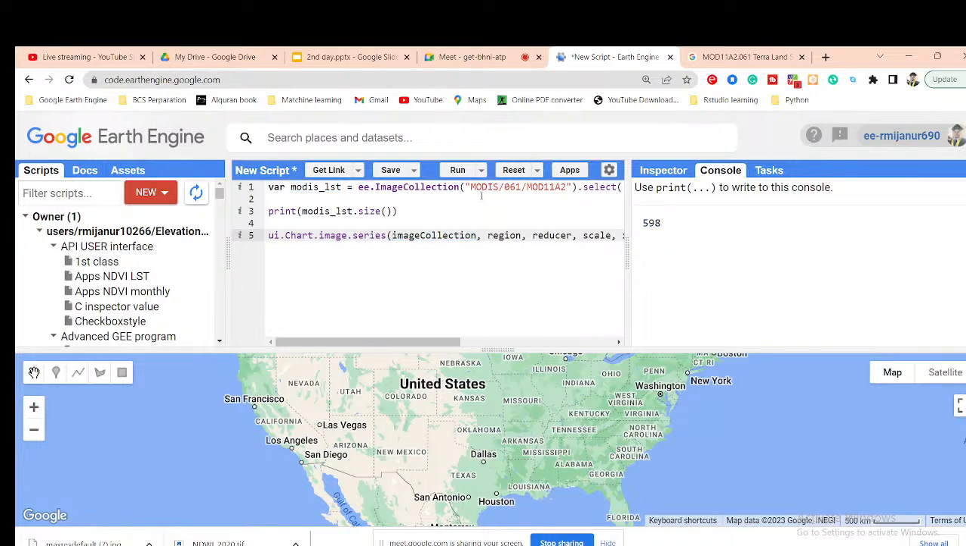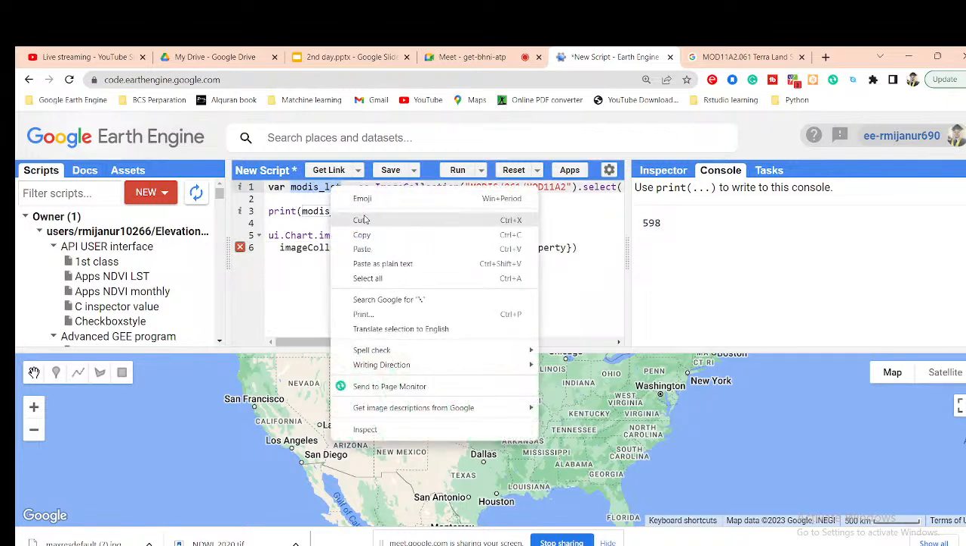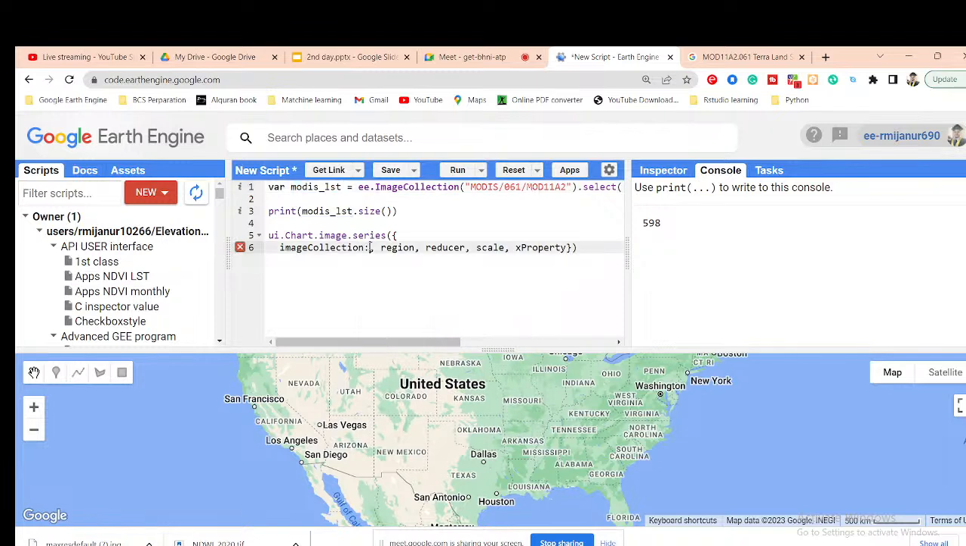So I make a dictionary. I put the curly bracket start and also the closing curly bracket, and then put all of the keywords and key values one by one. First of all, the image collection: how many images are available? 598 images are available. Now let's check which variable stores these images. The variable name is modis LST. I simply copy and paste it here.